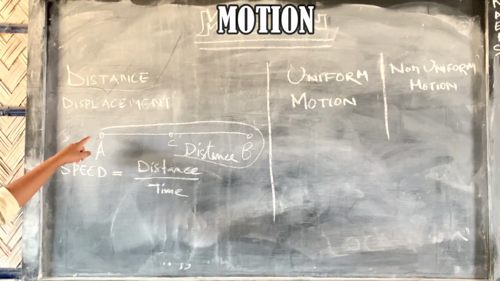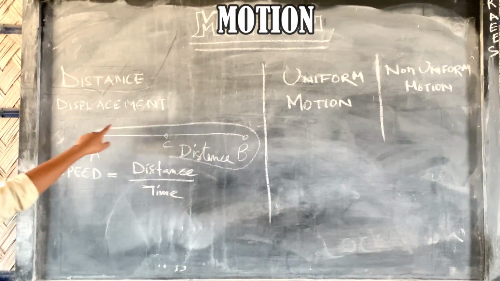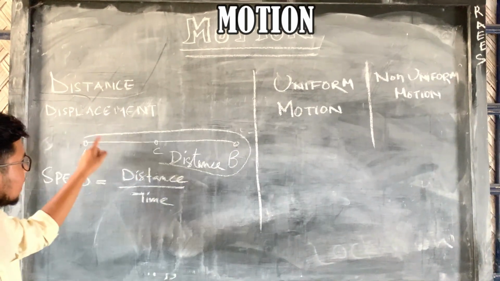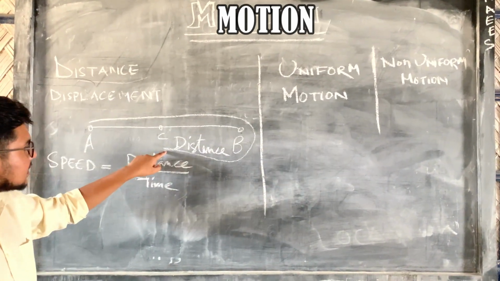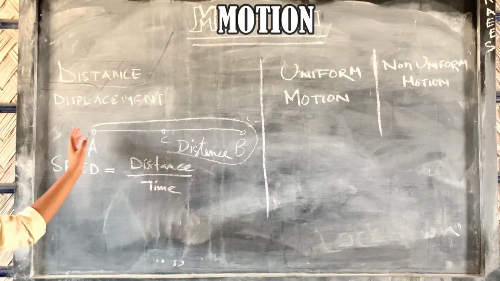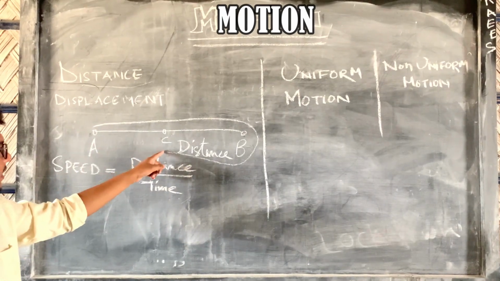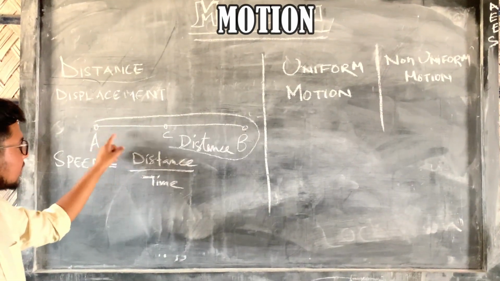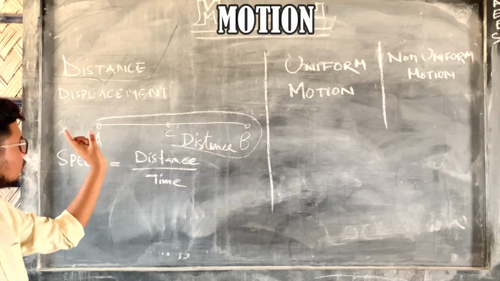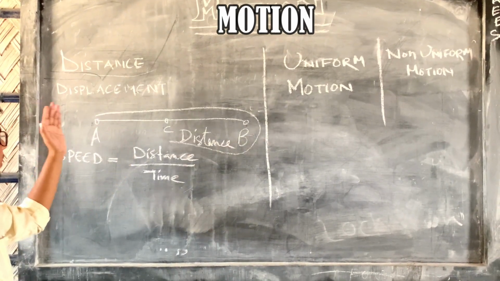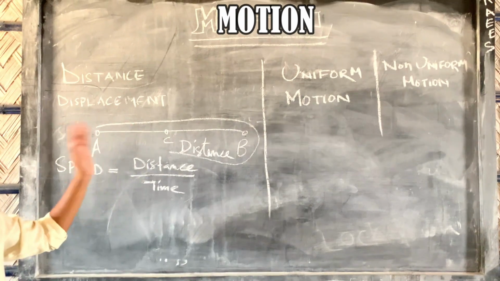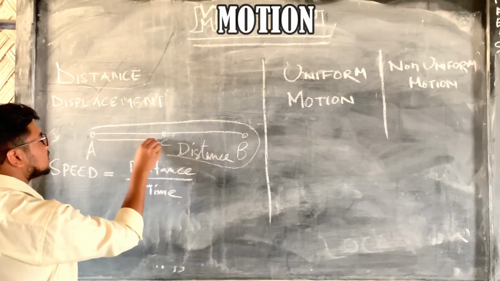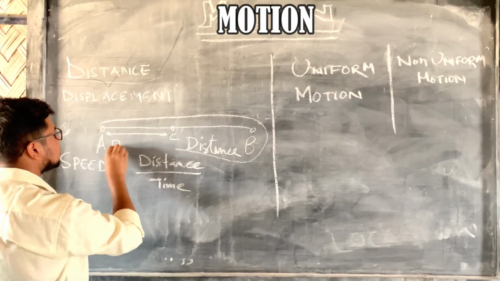But what is the original distance between A and C? That is our displacement. The shortest distance between our starting point and the final destination is the displacement.